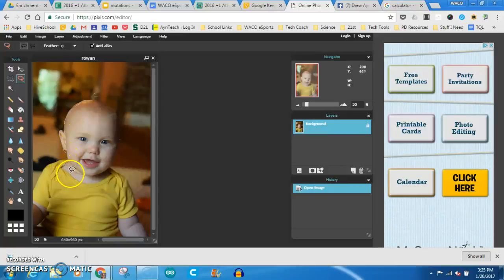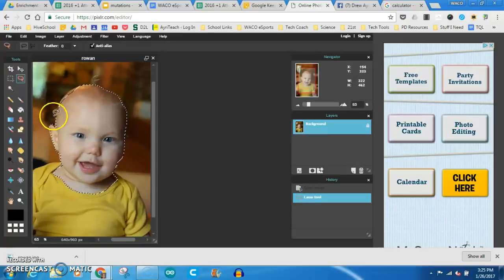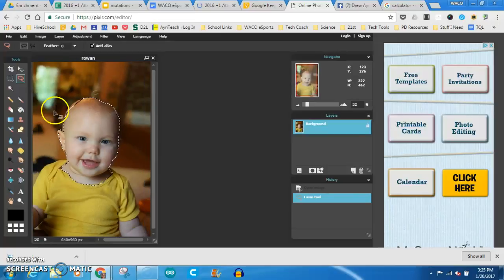And I'm just going to outline my son's skin right here. And you'll notice I'm going fast, so it's not going to be perfect. Really, when you're doing this, you want to zoom in and you want to be as good as you can.